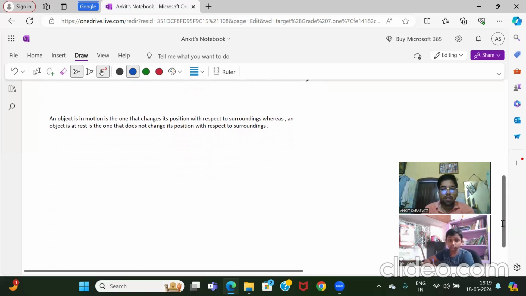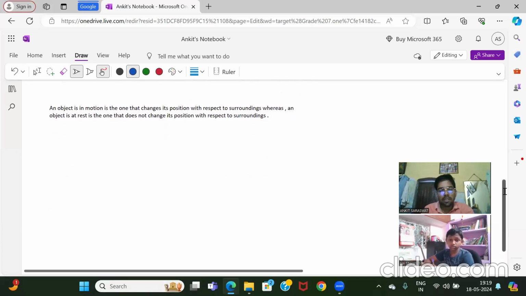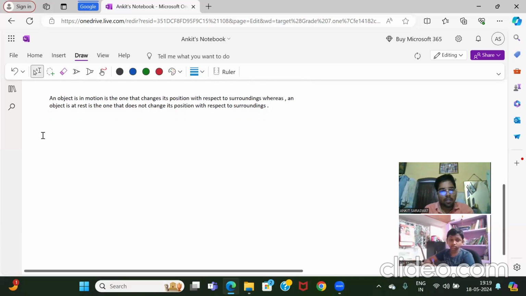What are the kinds of motion? Different kinds of motion. I think this is very easy. You can write different kinds of motion. First, write down translatory motion. What is the meaning of translatory motion? Can you explain what is translatory?